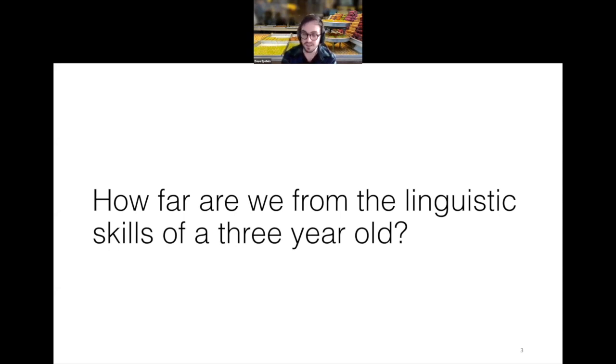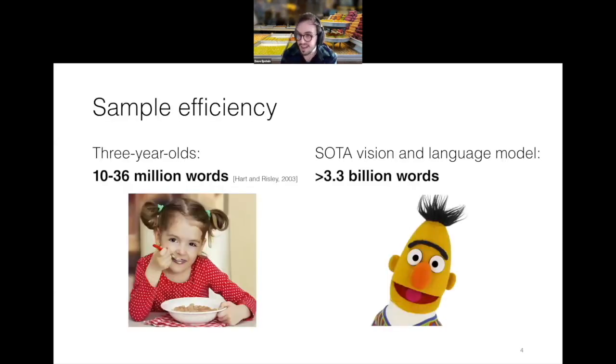But we're interested in 3 specific axes along which we think there's significant progress to be made and that we think the tools that we have in machine learning can tackle. The first axis that I think is interesting is sample efficiency. 3-year-olds are estimated to hear between 10 and 40 million words by the time they reach that age, whereas all of these state-of-the-art models that are breaking records on a bunch of different tasks are looking at orders of magnitude more data than that.